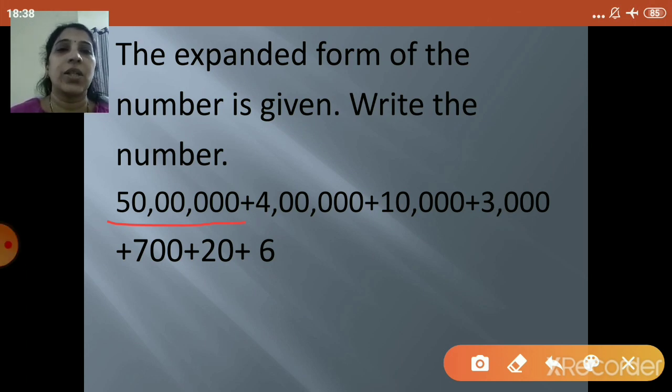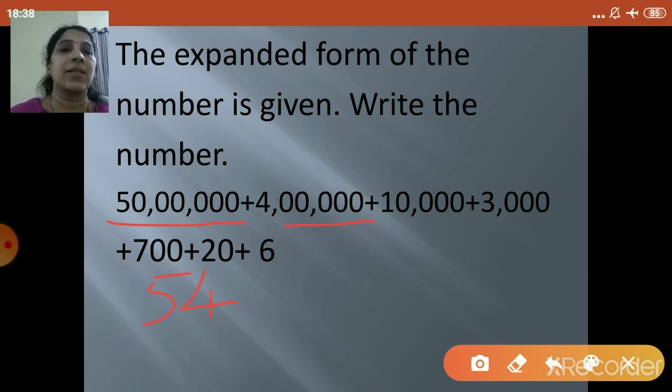0 in the units place, 0 in the tens place, 0 in the hundreds place, 0 in the thousands place, 0 in the 10,000s place, 0 in the lakhs place and 5 in the 10 lakhs place. So your answer will come here, 5, right? Then go to the next set. Again count the number of places, so you will come to know that 4 is in the lakhs place. So you will write it as 4.